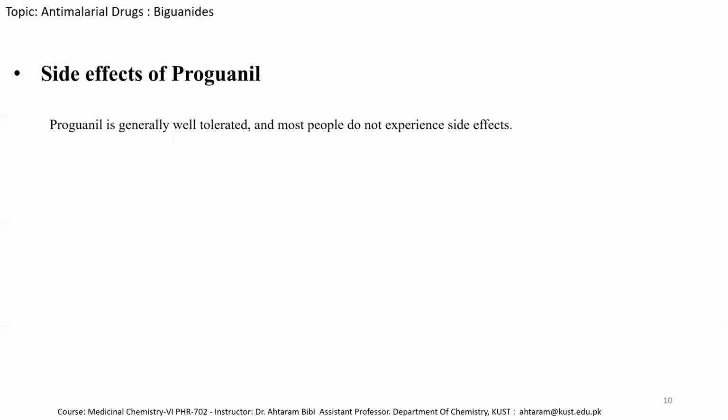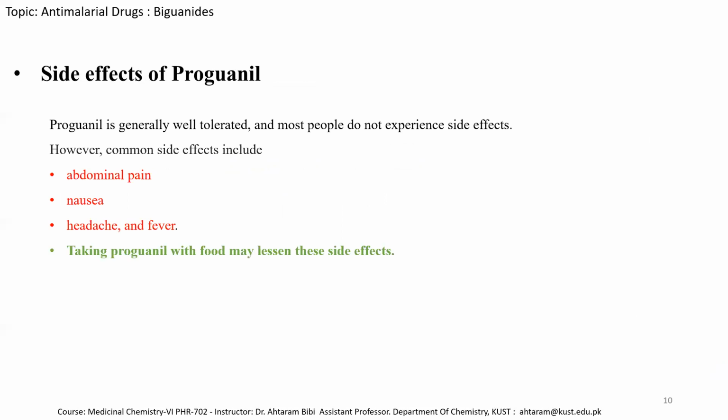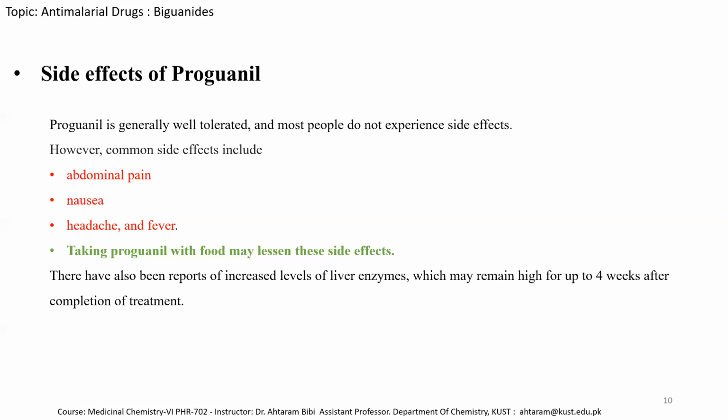Now, side effects of proguanil. Proguanil is generally well tolerated and most people do not experience any side effects. However, some common side effects include abdominal pain, nausea, headache, and fever. Nausea, headache, and fever are common side effects which every drug shows. However, taking proguanil with food may lessen these side effects. So remember, never take proguanil, this antimalarial drug, on an empty stomach. There have also been reports of increased levels of liver enzymes, which may remain high for up to 4 weeks after completion of treatment. So these are all the side effects of proguanil.